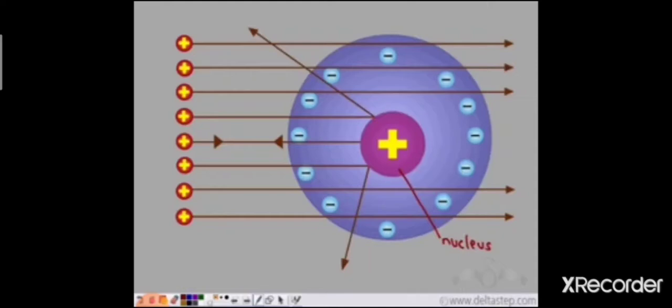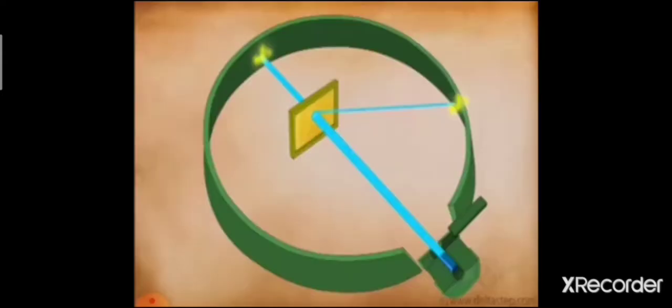The entire mass and positive charge, that is all the protons of the atom, were considered to be in this central part of the atom. Since the electrons have negligible mass as compared to the protons, the electrons do not deflect these alpha particles, and they revolve around the nucleus of the atom in the empty space around the nucleus. So, this is how he proposed the structure of an atom.